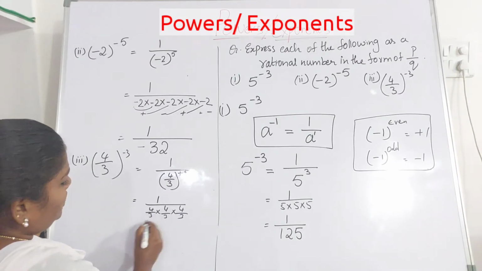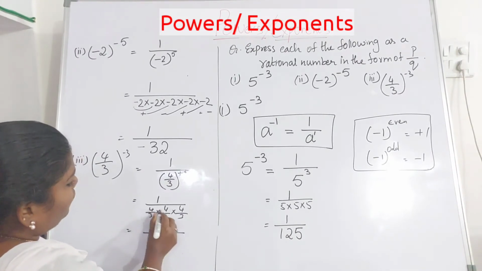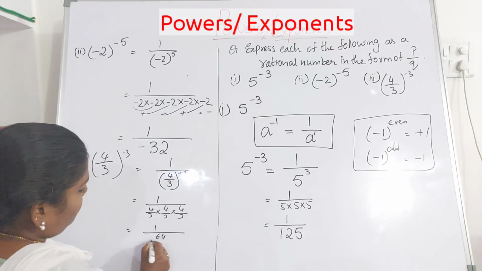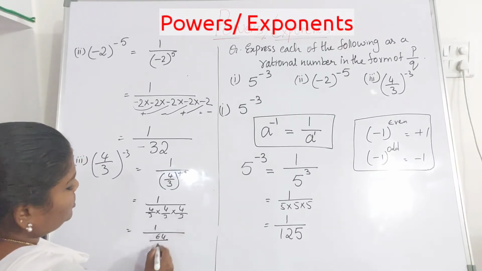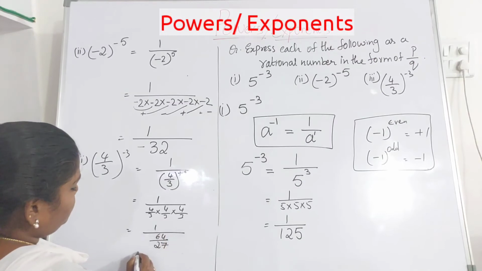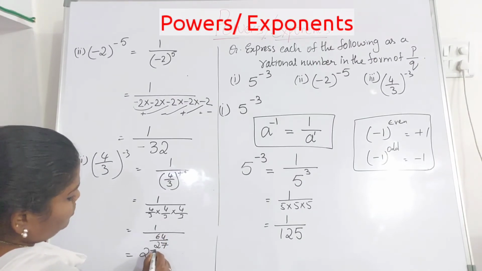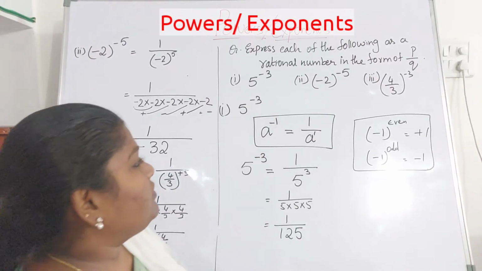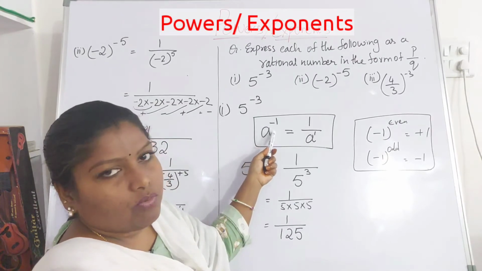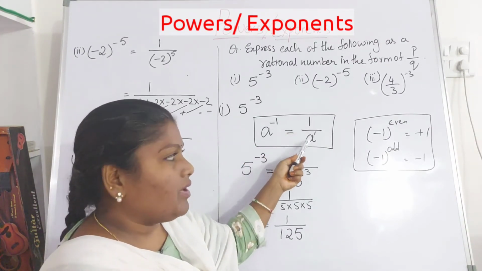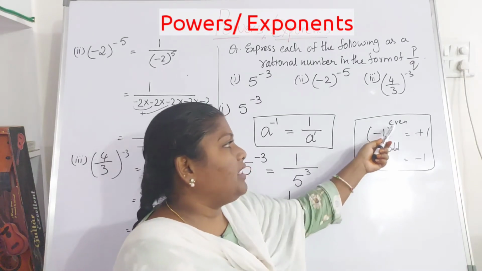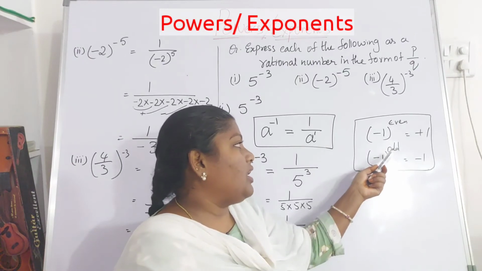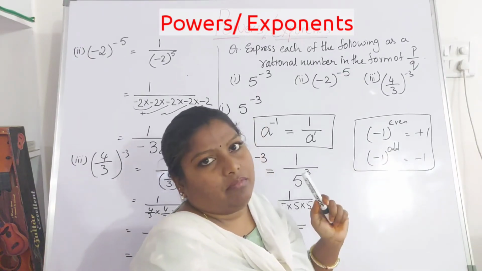Now here, 1 by, multiply all the numerators. 4 4's is 16, 16 4's is 64, by 3 3's is 9, 9 3's is 27. So this will become reciprocal, and it can be written as 27 by 64. Yes. So here the formulas we have used is a to the power of minus 1 is equal to 1 by a power 1, and the other one is any negative number having even number power, you will be getting a positive number. Any negative number, if you have odd number power, you will be getting a negative number.